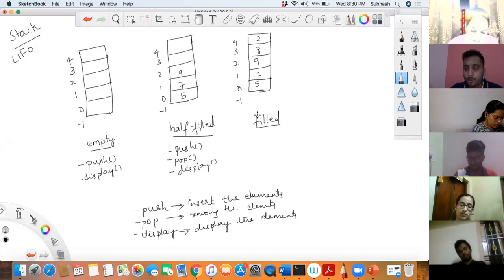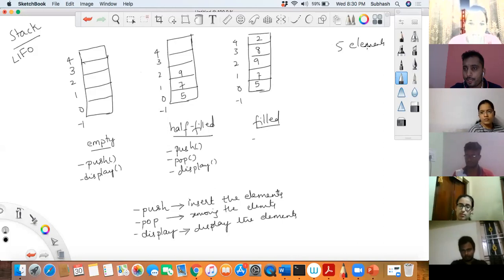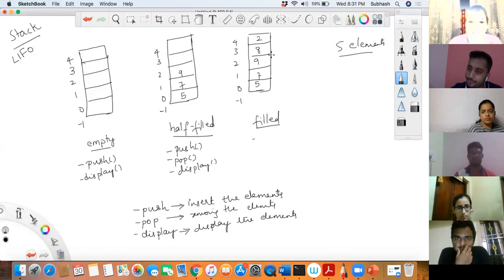Now, what about when it is filled? What operations can you do? Can you do a push? No. When the stack is full, you can no more push because there is no room over here. The stack that I am designing can store a maximum of 5 elements. I can store only 5 elements, and there is no room in the stack. So once the stack is completely filled, I will not be able to push. Push cannot be implemented here, but can I implement a pop?